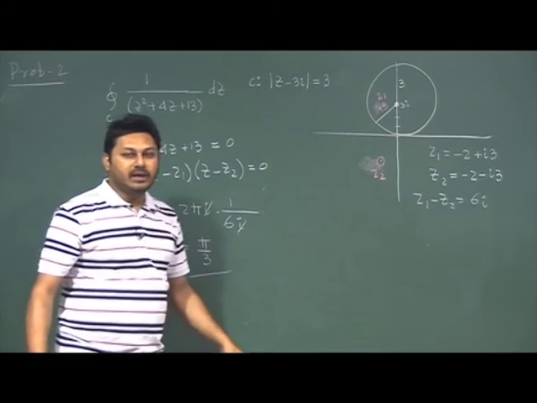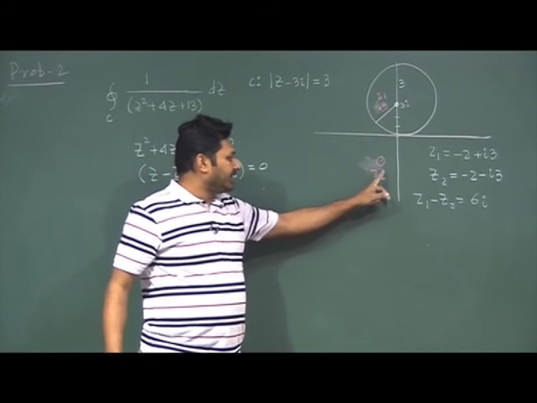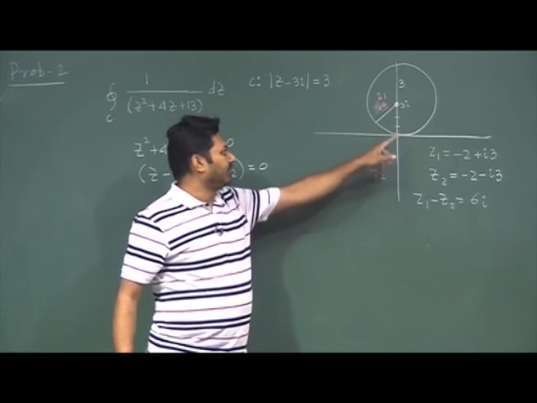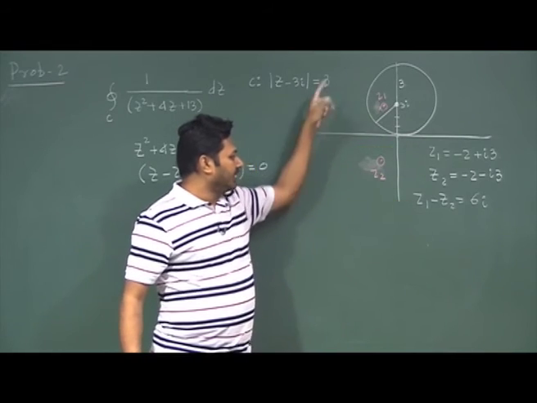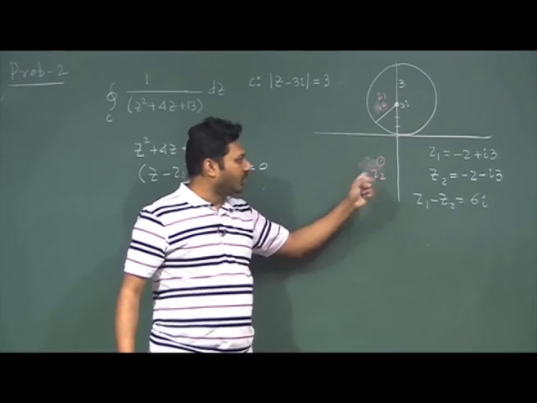We should not have calculated the residue at the z2 point, as I mentioned, because it is outside. But if the radius is bigger and includes the z2 point, then we need to take care of z2 also.